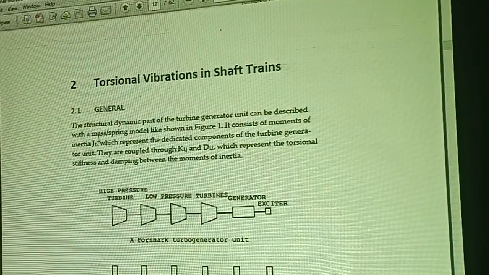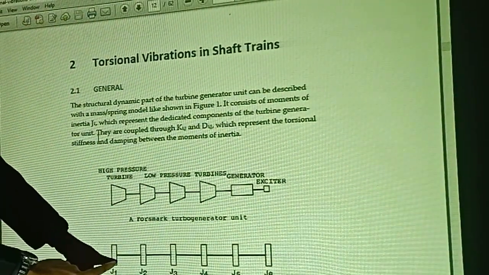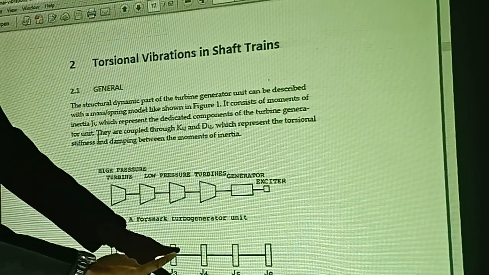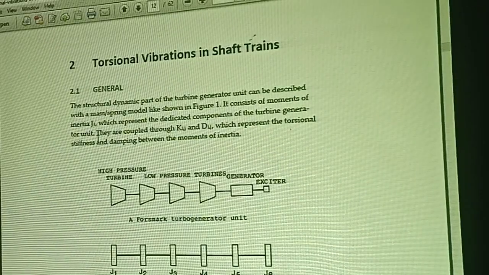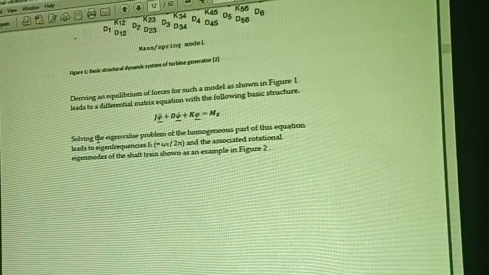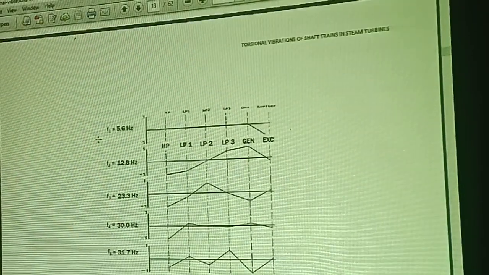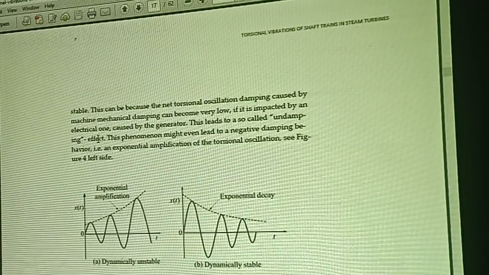Again, here you can see this is the torsional shaft. How many masses? 1, 2, 3, 4, 5, 6 masses, and if we consider one type of motion, then it will have 6 degrees of freedom, and you have to find out the corresponding natural frequencies, resonant frequencies, and corresponding mode shapes as already calculated in this paper.